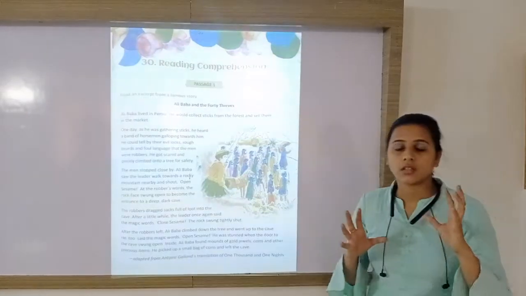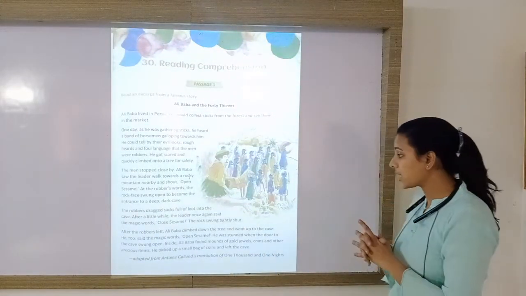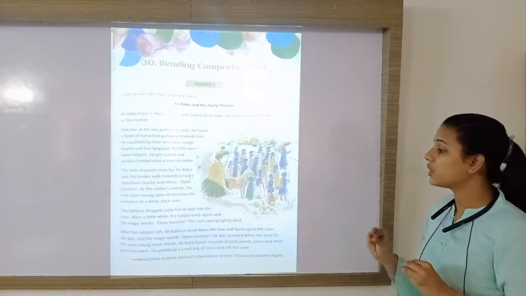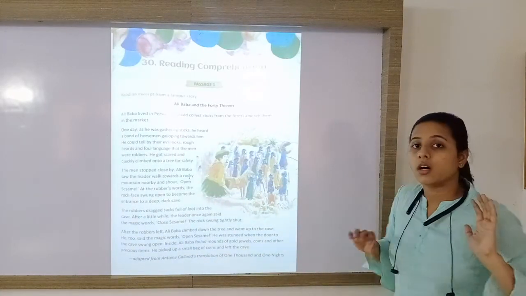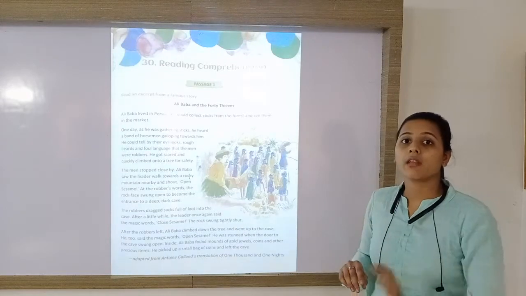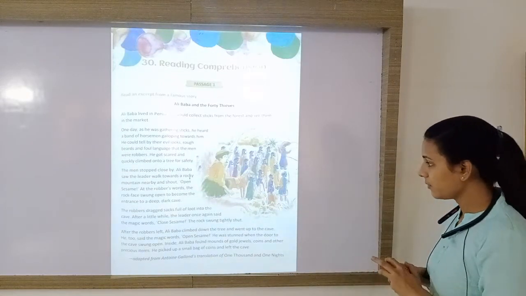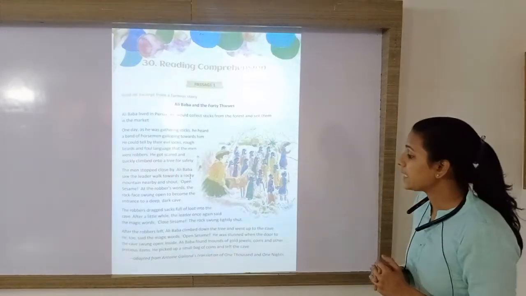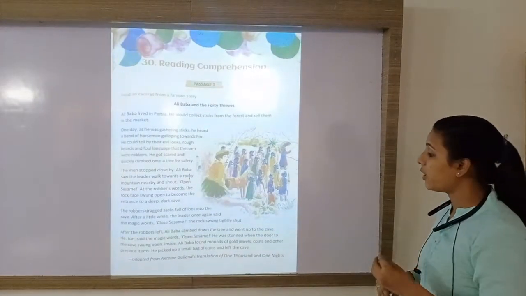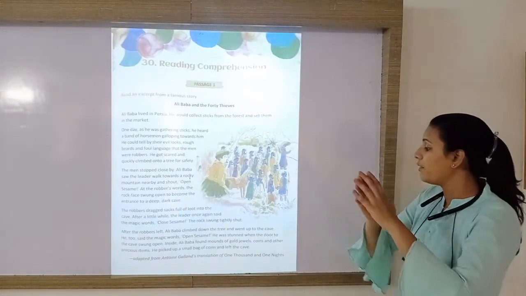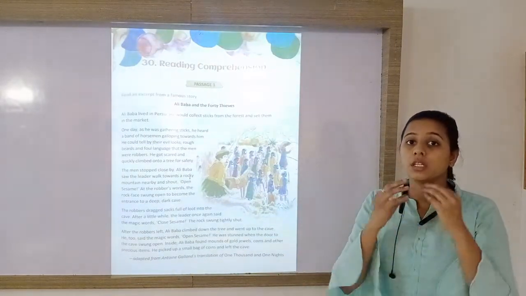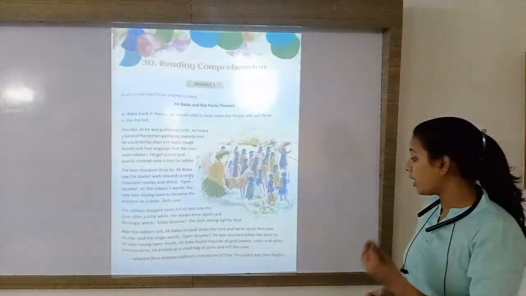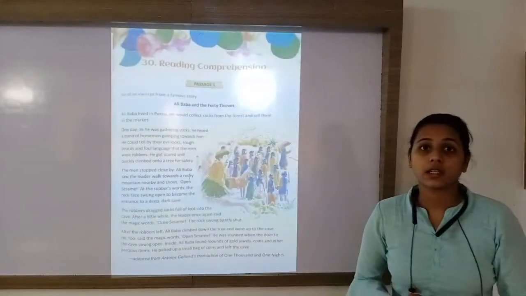And he was stunned. He was greatly surprised when the door to the cave swung open. Just by saying open sesame, that rock moved aside and opened the entrance. Inside, Ali Baba found mounds of gold, jewels, heaps and piles of gold, jewels, coins and other precious items.